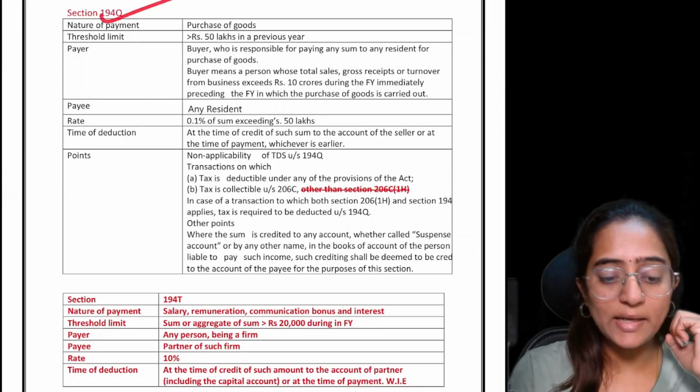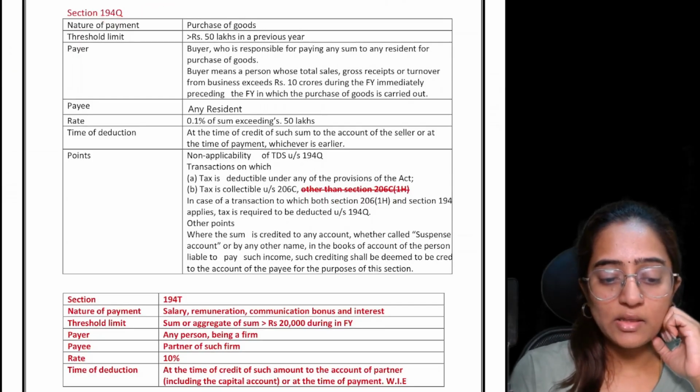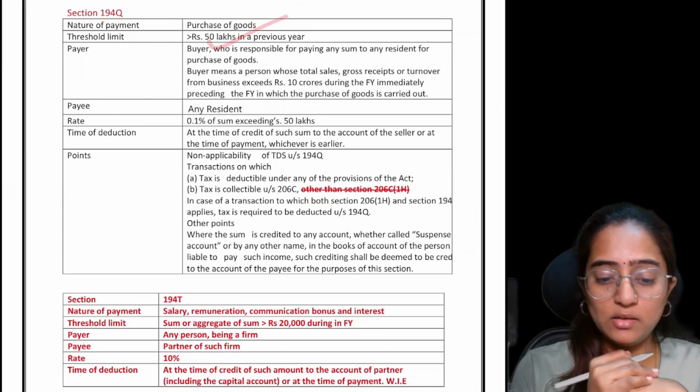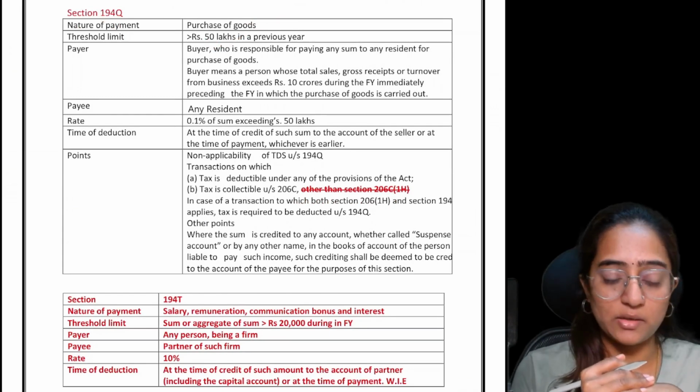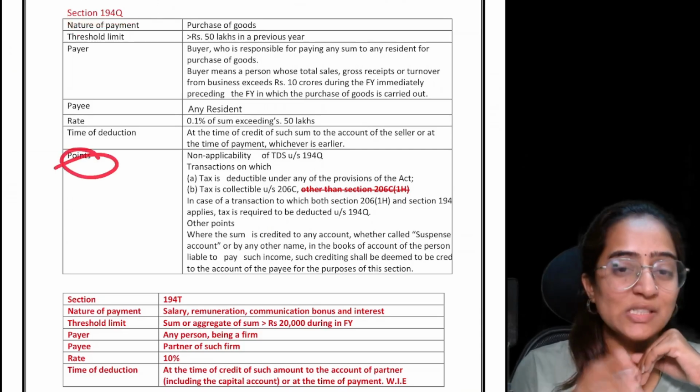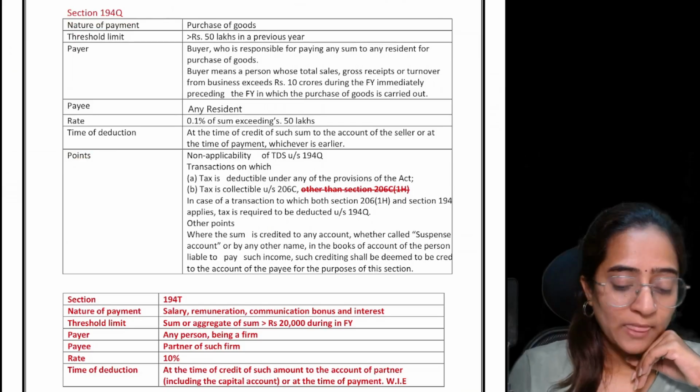194Q applies where there is a purchase of goods greater than 50 lakh in a previous year. There is a change in the other category.